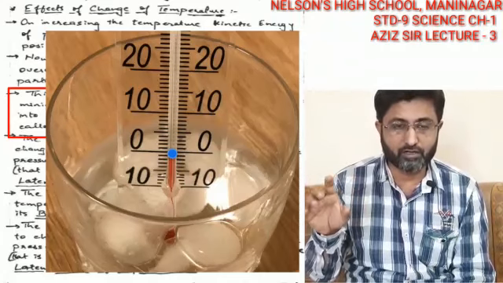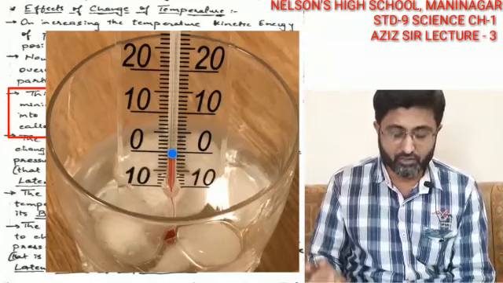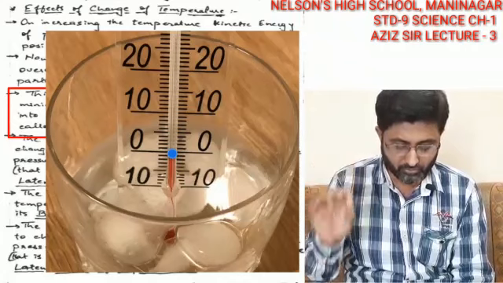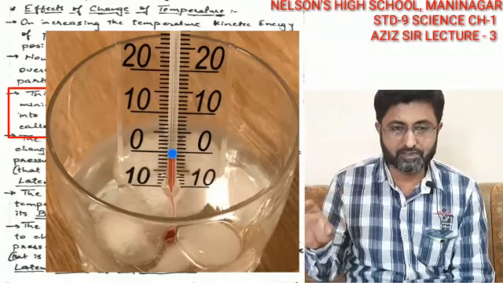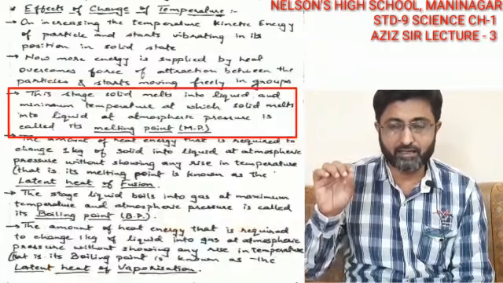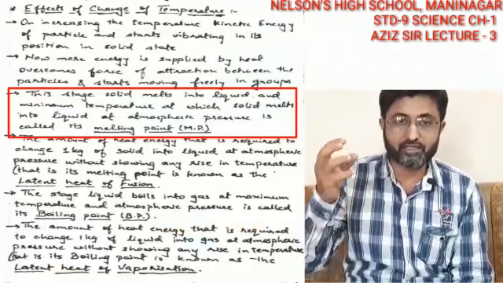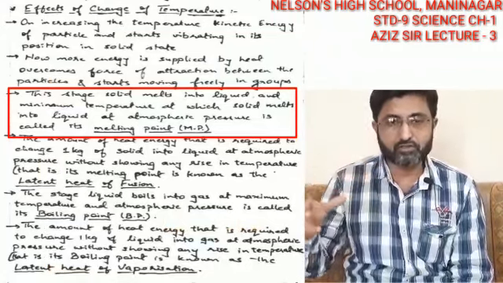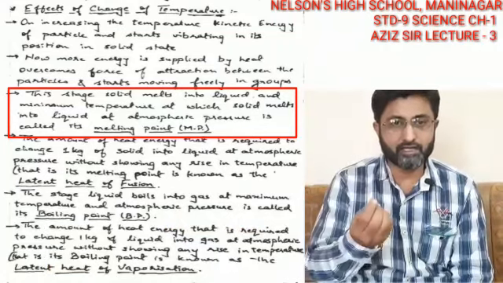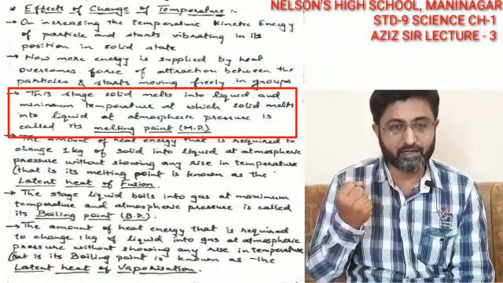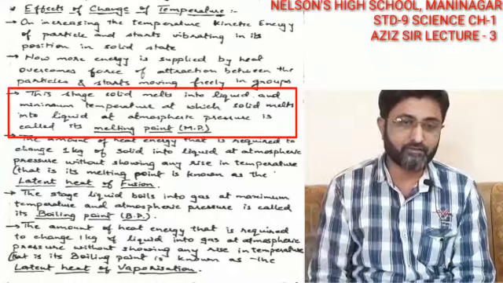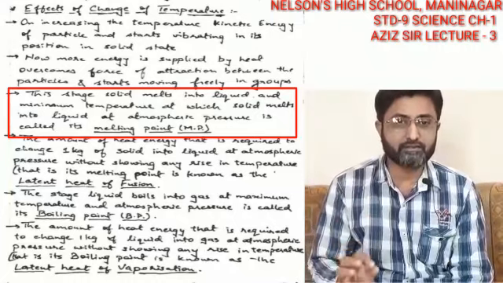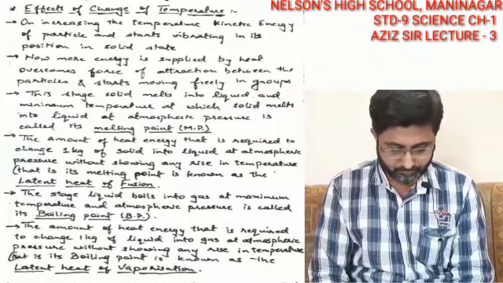In case of water it is 0 degree Celsius, so it remains at 0 degree Celsius only. Except at 0, you are not going to find anything as 1 degree and still find ice, because at 0 degree Celsius all the solid, if you are giving heat energy, is going to absorb the kinetic energy and convert itself into liquid state. That is called its melting point.